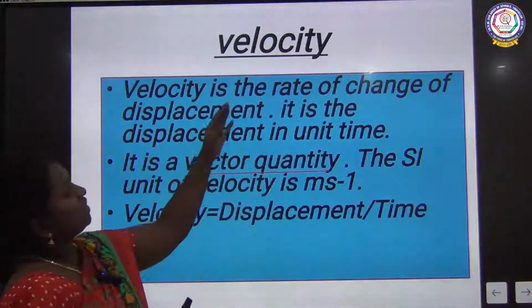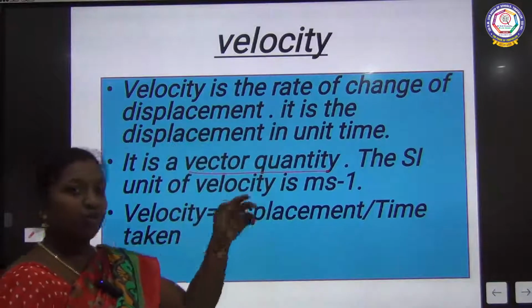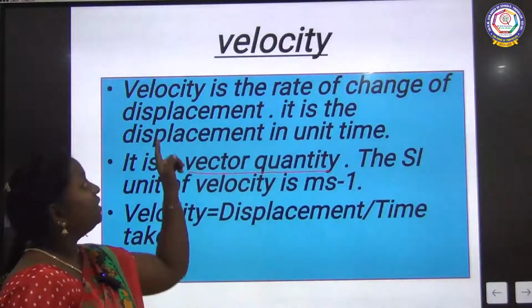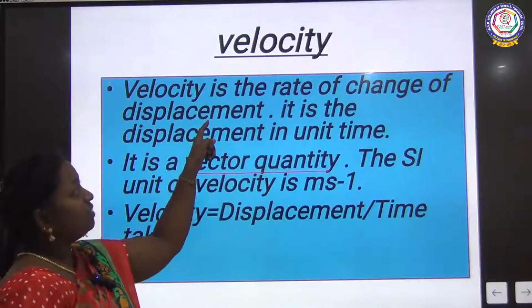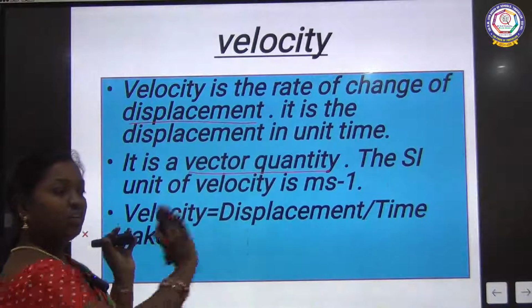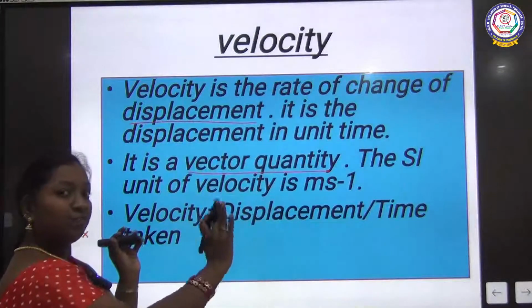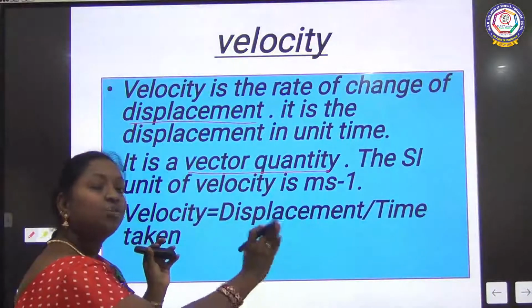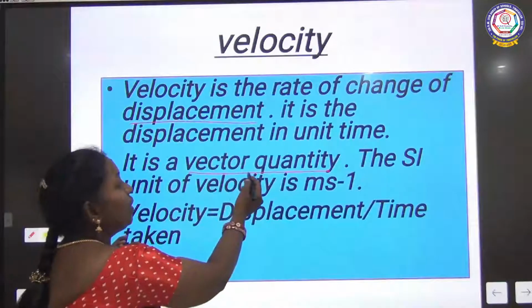Velocity is the rate of change of displacement. You know what distance is? Speed tells you with respect to a distance. Here, velocity is the rate of change of displacement, the actual path moved. Displacement contains a direction, only a particular direction it will move, so it is called a vector quantity.